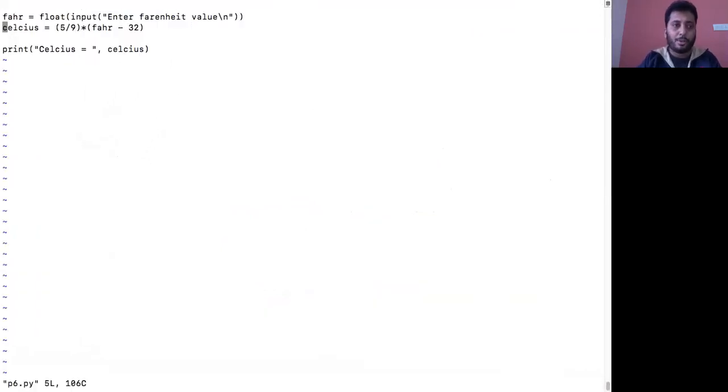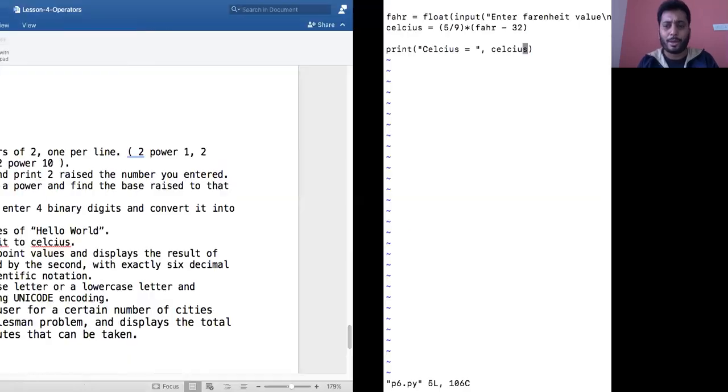p6.py, that's what I've used. 5 by 9 multiplied by Fahrenheit minus 32. I input a Fahrenheit value, convert that into Celsius, and print that Celsius value. Quite a simple program, that's all.